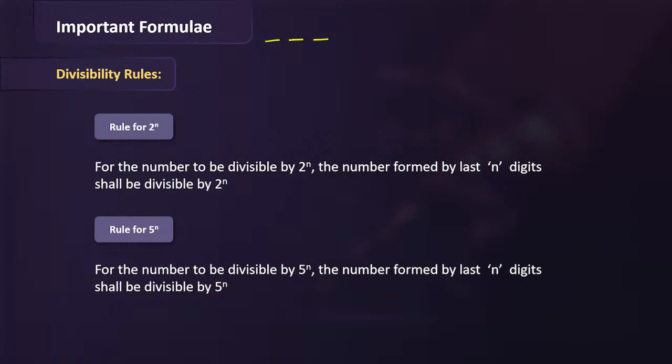Now, the same is the rule for 5 and the powers of 5. So for 5, you have to check the unit digit. For 5 square, which is 25, you will check the number formed by the last 2 digits. For 5 cube, which is 125, you will check the last 3 digits, and so on. All right, fine. Am I clear to all of you? So these are certain important things that you must remember.